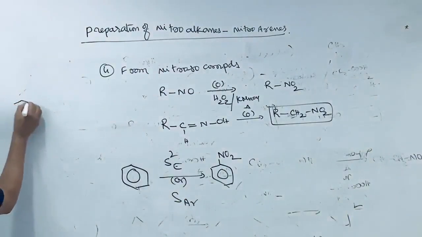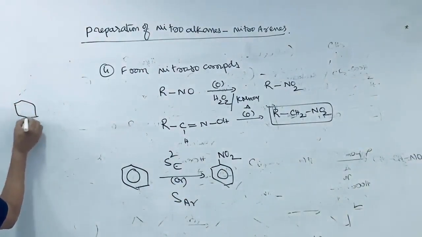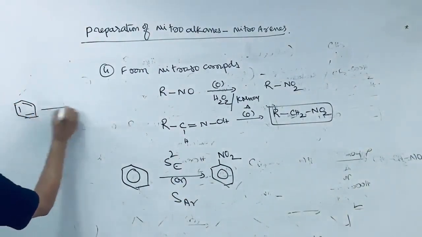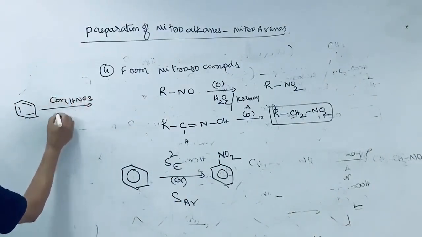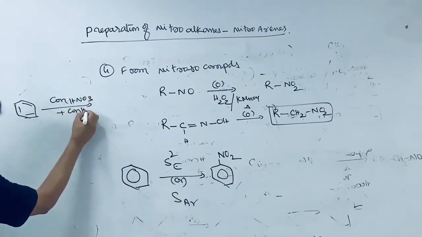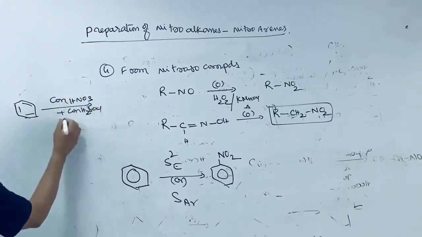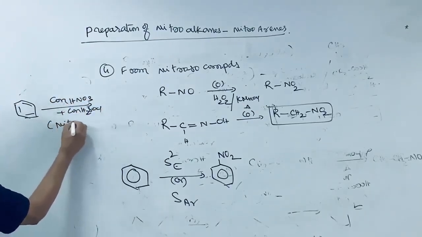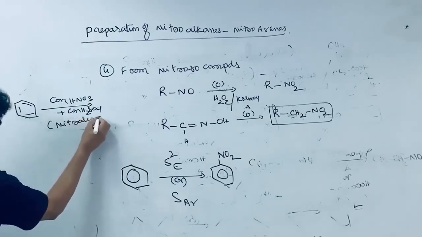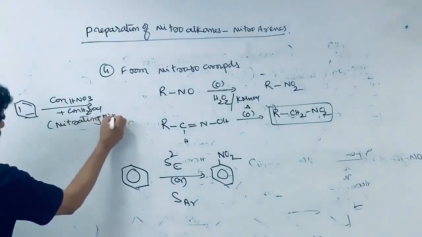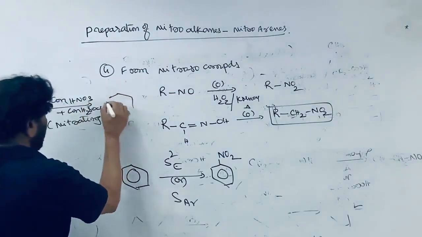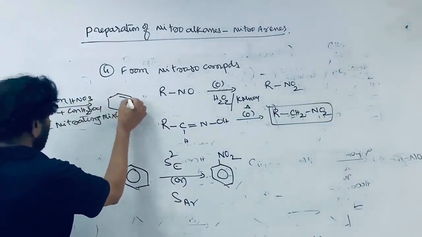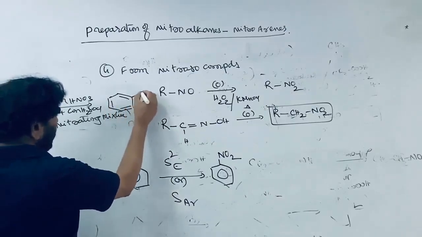See here, when benzene is treated with concentrated HNO3 plus concentrated H2SO4 mixture, which is known as the nitrating mixture, the NO2 group is introduced into the benzene ring.